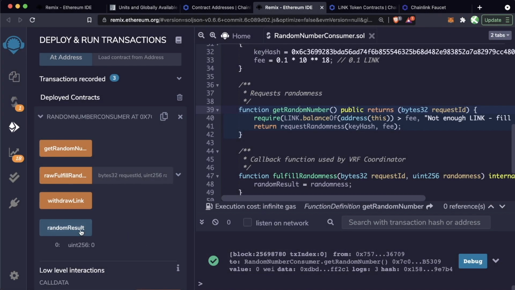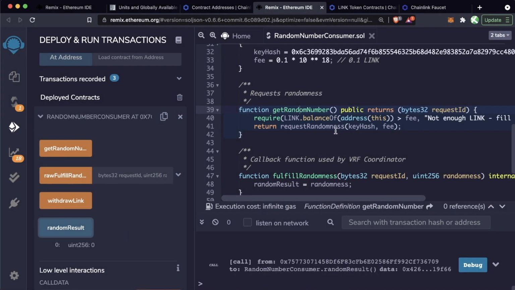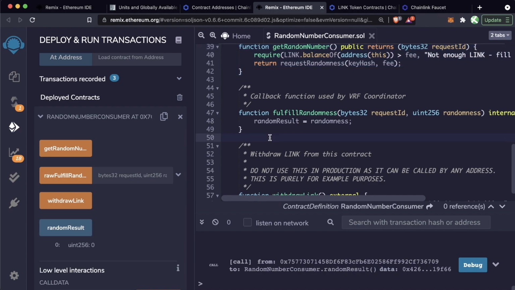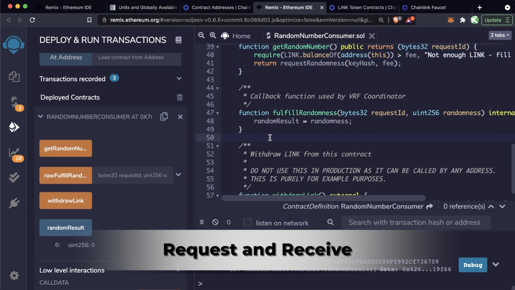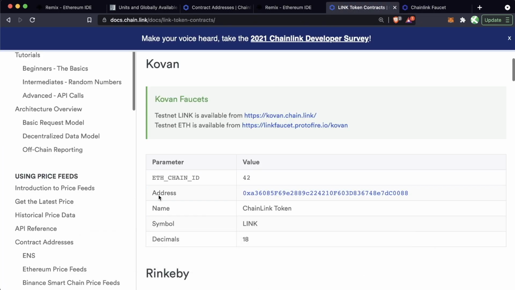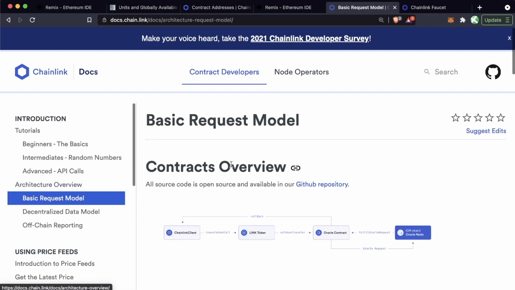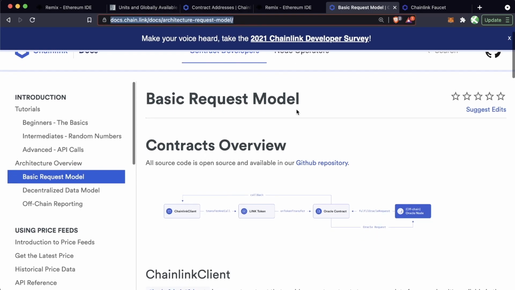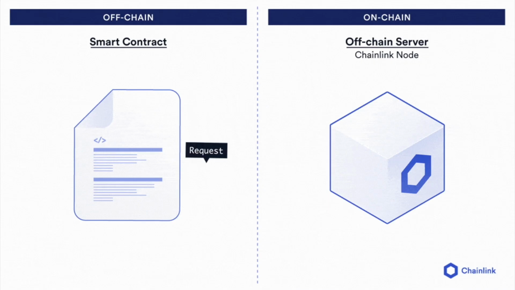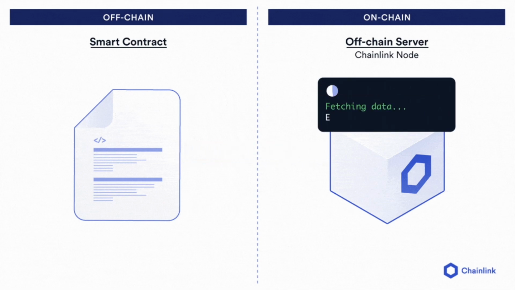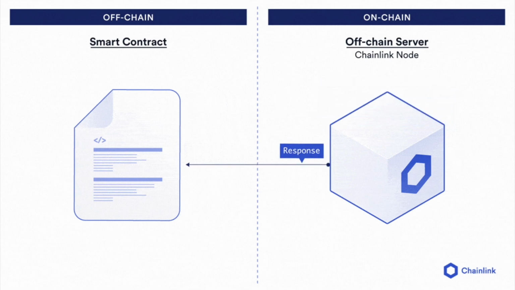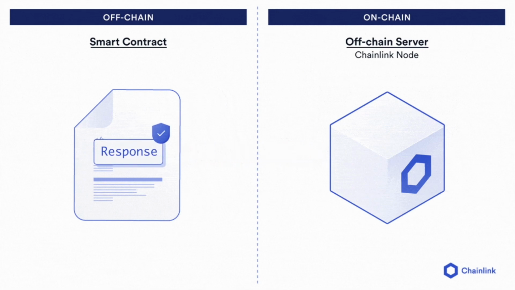Now, the transaction confirmed, but if I hit random result now, it's still going to be 0. So why is that? What's going on? Well, getting a random number like this actually follows what's known as the request and receive cycle of getting data. You can read more about it here in this basic request model in the documentation. So in one transaction, we actually request some data, or in this case, a random number. And then in a second transaction, the Chainlink node itself will make a function call and return the data back to the smart contract. In this case, the function that we're calling is fulfill randomness.